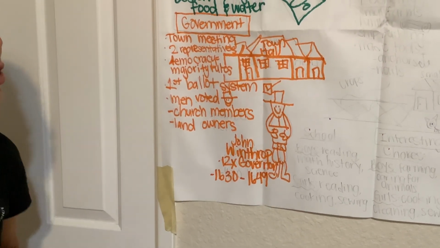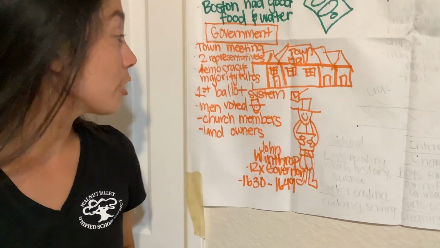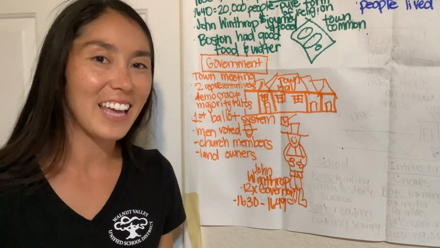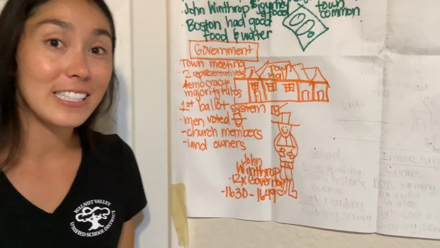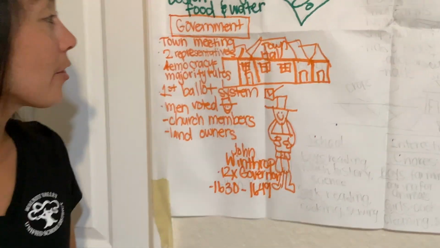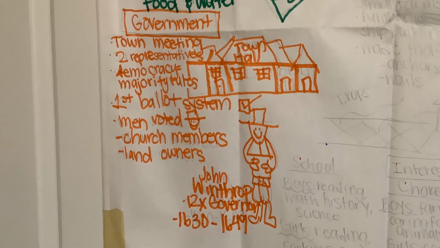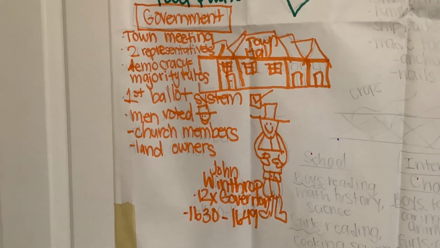Turn and talk to your neighbor about the word democracy. Talk to your neighbor about how the Massachusetts Bay Colony was a democratic government and how they had democracy. Heads together.